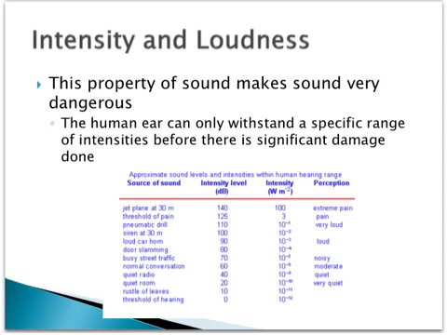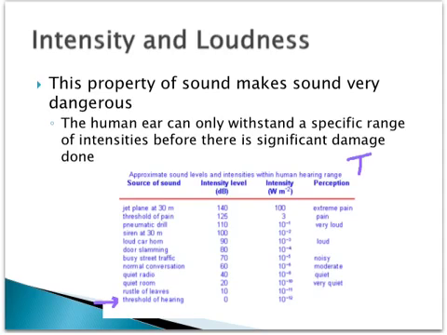So here's a range on the intensity and loudness of sound. You'd think that what is most damaging to our ears is actually the intensity of sound waves. The more energy that sound waves carry, the more harmful it is to the human ear. So just like frequency, the human ear can only withstand a specific range of intensities. Anything outside of this range is harmful to the human ear. Below is a table of the intensity levels that we will face. The lowest intensity level we can face is known as the threshold of hearing. That's the lowest one.